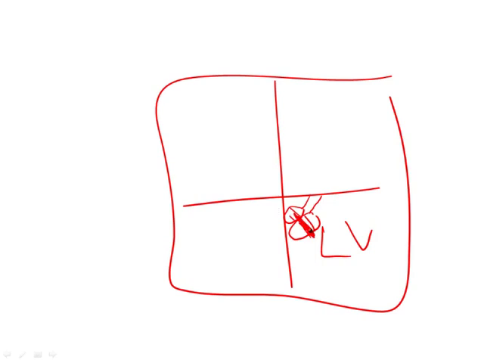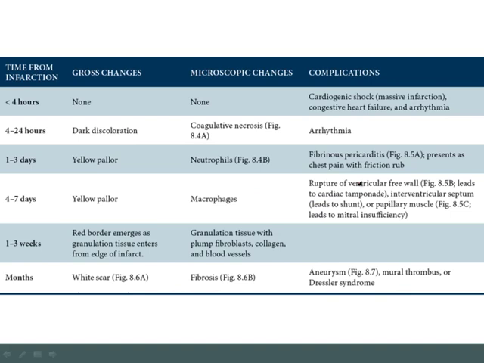If you rupture this papillary muscle, you're not going to be able to close this valve, and so you're going to get insufficiency with blood going backwards during systole. And so that would be an example of mitral insufficiency with rupture of a papillary muscle. Very high yield to remember that the papillary muscle is fed by the right coronary artery, and so therefore it's with occlusion of the right coronary artery that you're going to have the risk of rupture of the papillary muscle.